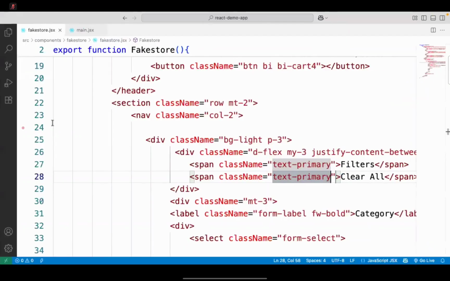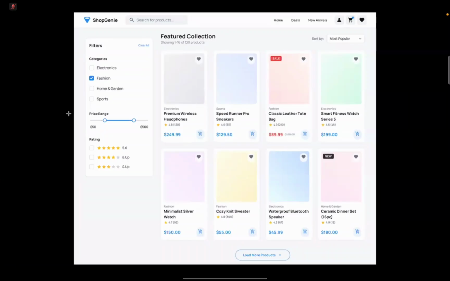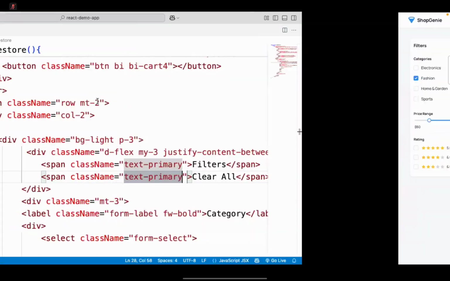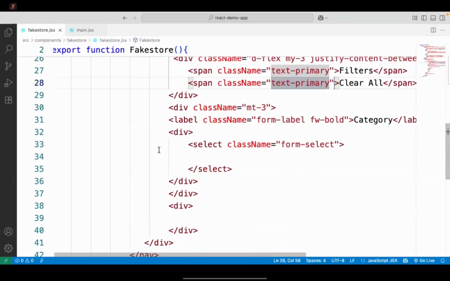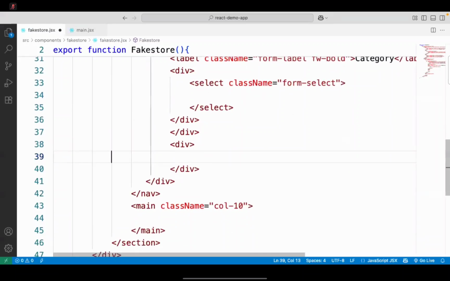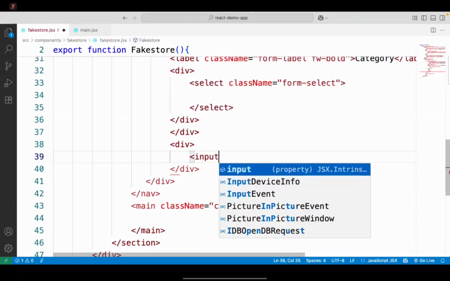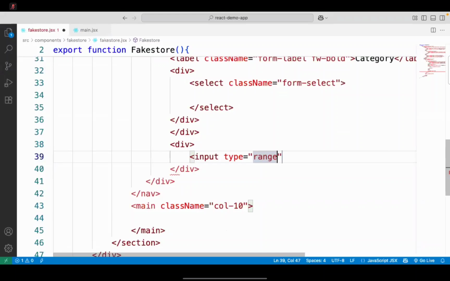Now next in the filters, what they have? Checkboxes. Actually, categories they given as checkboxes. Our wish, you can put them as drop down or checkbox. Okay, later we will put different design also. After this div, we are having an input type range.